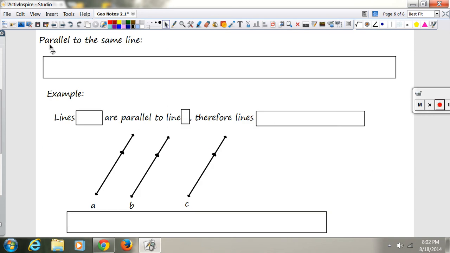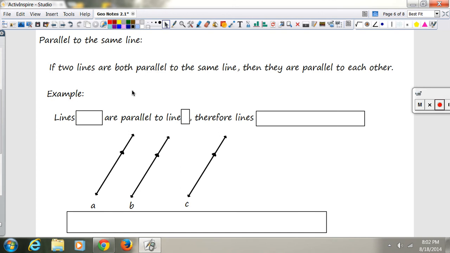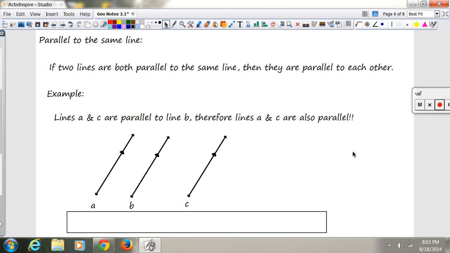Okay, you can always pause it. Two lines that are parallel to the same line: if two lines are both parallel to the same line, then they are parallel to each other. Okay, lines A and C down here. So I know you want to write this down, so pause it, write it down, and then turn it back on. Lines A and C down here are parallel to line B. So A is parallel to B, and C is also parallel to B. If they're both parallel to B, then they have to be parallel to each other. A and C are also parallel.